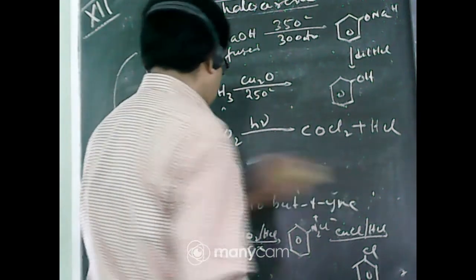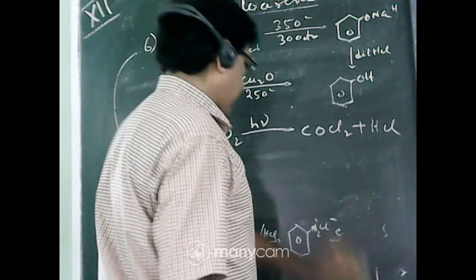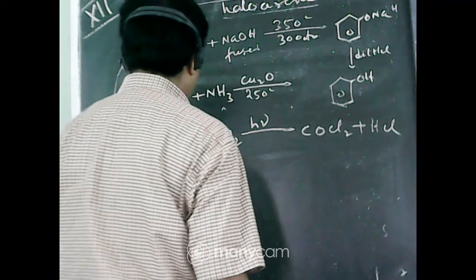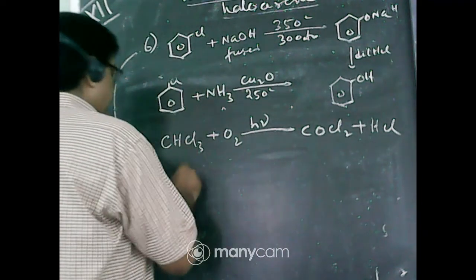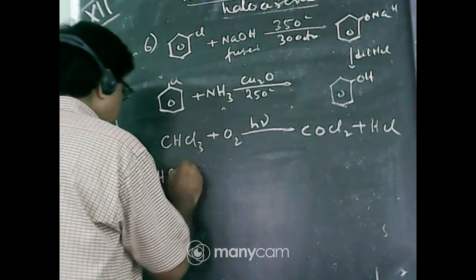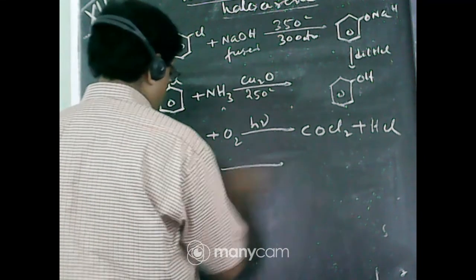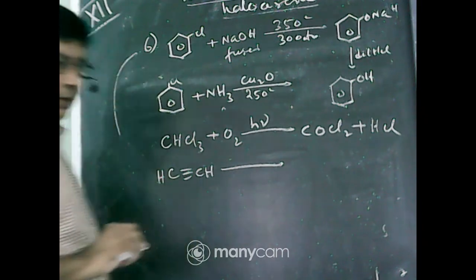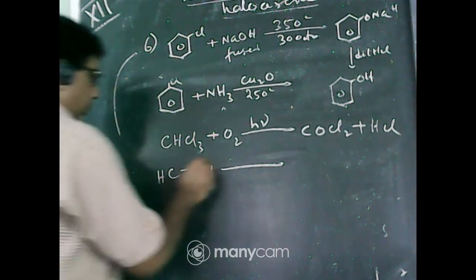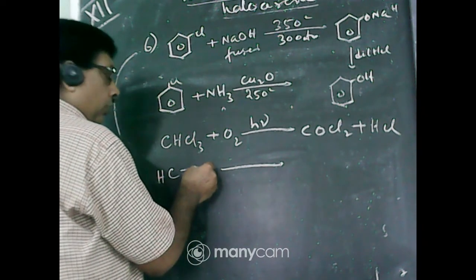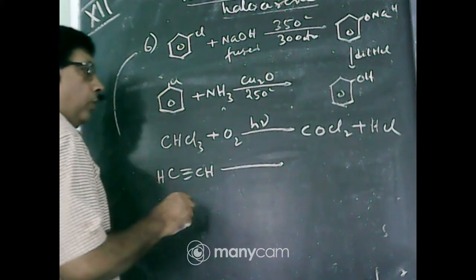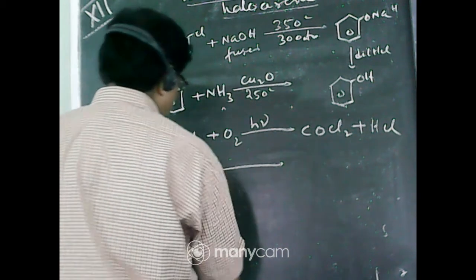Now next one, ethyne to but-1-yne. What is the formula of ethyne? CH≡CH. You know this hydrogen atom is acidic in nature due to sp character. Due to sp character, carbon is more electronegative, so this carbon-hydrogen bond becomes polar, so the hydrogen atom is acidic.